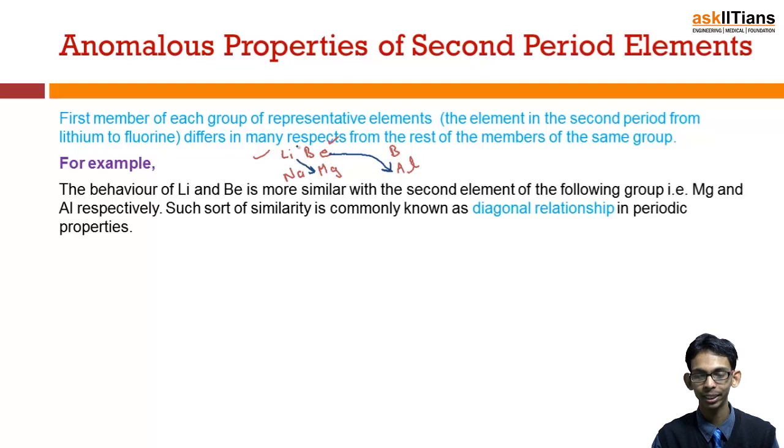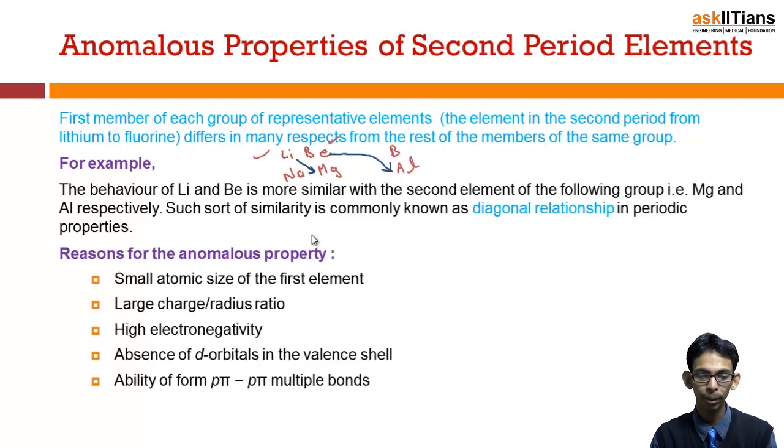Now this is an interesting fact, and this type of phenomenon in which the property of the first member of a group resembles the second member of the following group is actually called diagonal relationship. So there is a diagonal relationship between lithium and magnesium, and so on between these two. Okay. Now what is the reason for such anomalous behavior?